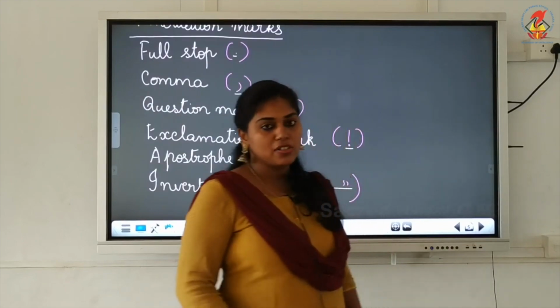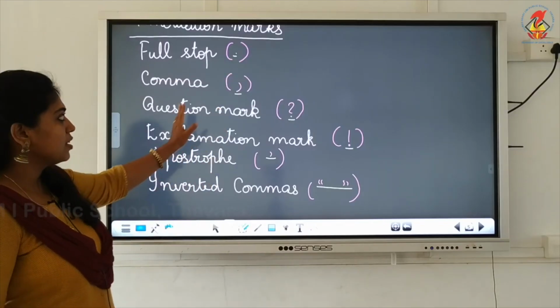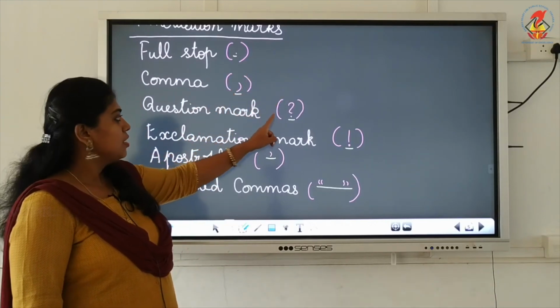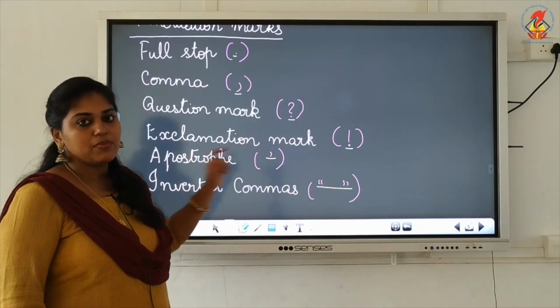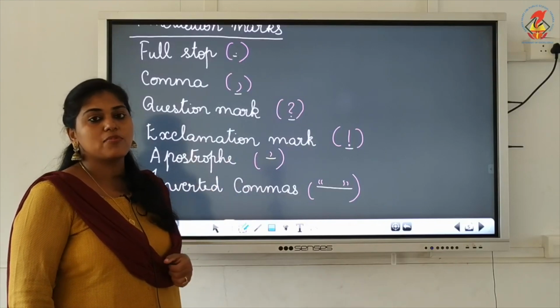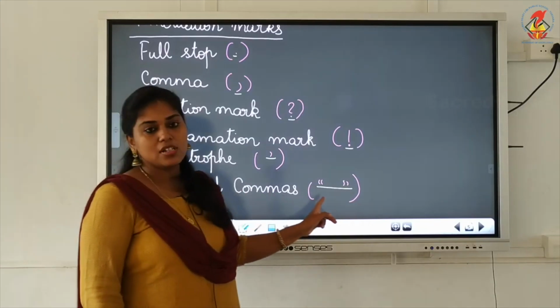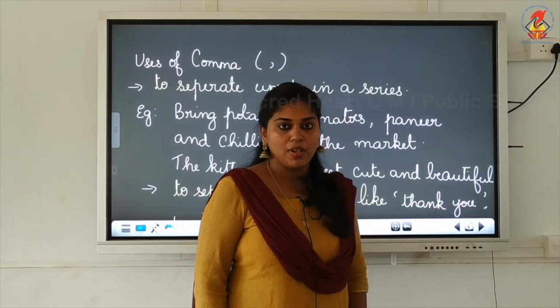Now let's see which all are punctuations. Full stop, comma, question mark, exclamation mark, apostrophe, inverted commas. These are some of the punctuations. Which all are they, children? Full stop, where we put a dot. Then comma, okay, question mark, exclamation mark, apostrophe. We have already learnt about apostrophe in the chapter nouns, right? Nouns, possession, we have learnt about apostrophe. Then inverted commas. Okay, now let's see when do we use full stop, when do we use comma and all.